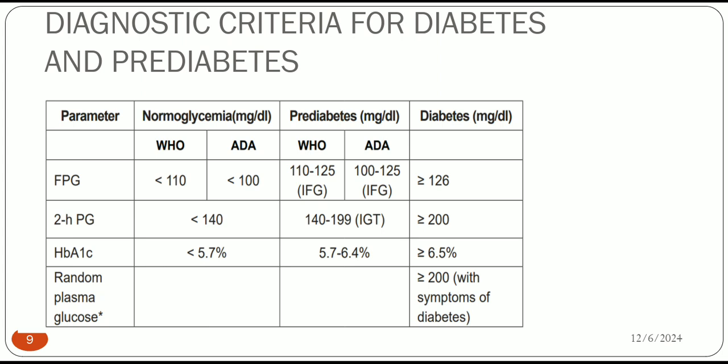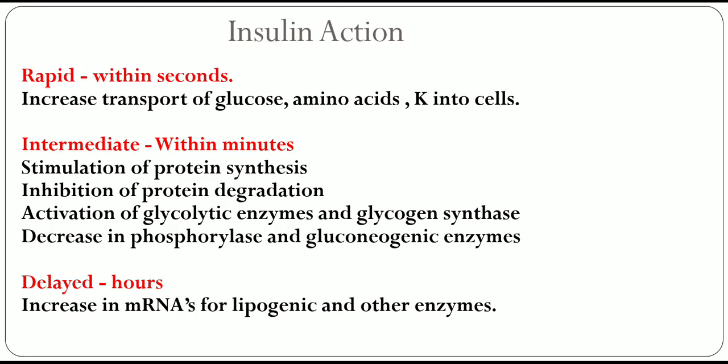Then insulin action, what the insulin does. Rapid action: it increases transport of glucose, amino acids, and potassium into the cells. Intermediate, within minutes: stimulation of protein synthesis, inhibition of protein degradation, activation of glycolytic enzymes and glycogen synthase, and decrease in phosphorylase and gluconeogenic enzymes. Delayed, meaning in hours: increase in mRNAs for lipogenic and other enzymes.